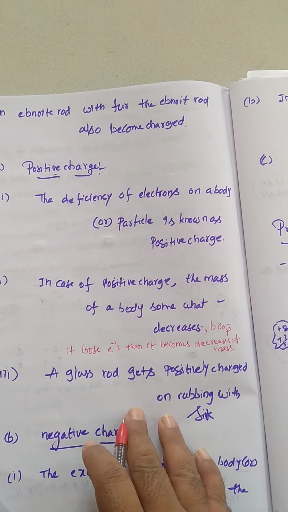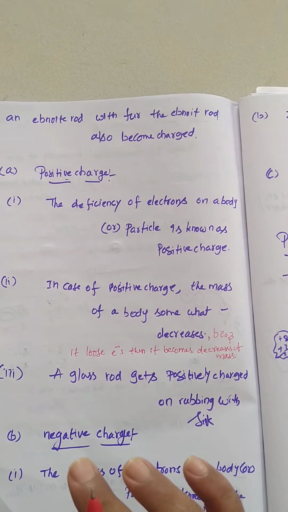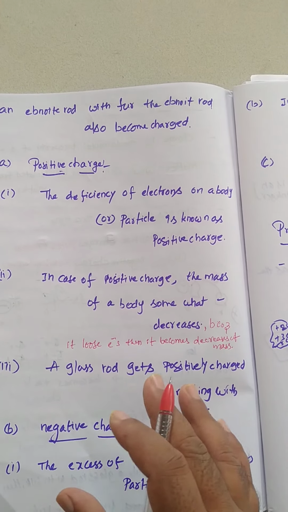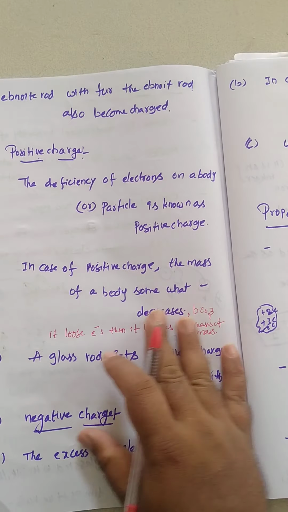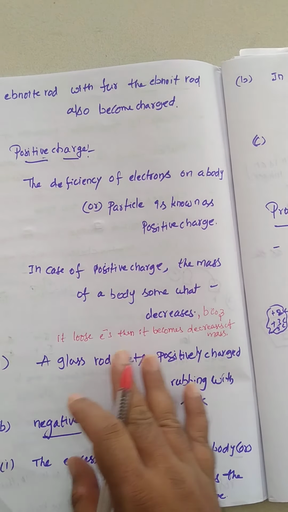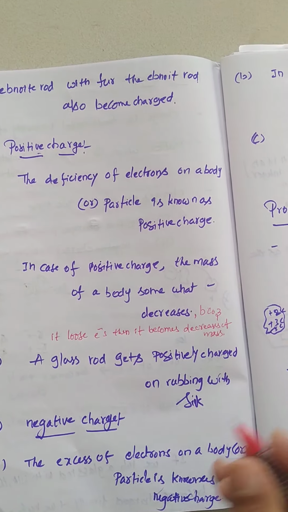And a glass rod gets positively charged on rubbing with silk. That is one of the examples. So this is about positive charge. The deficiency of electrons on a body or a particle is known as the positive charge. And in case of positive charge, the mass of the body somewhat decreases.